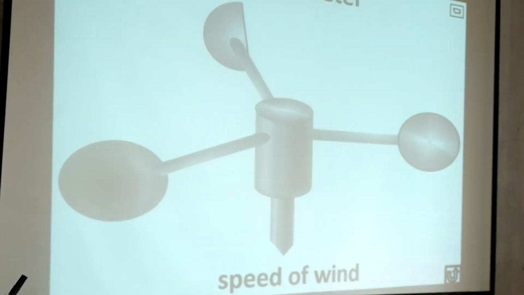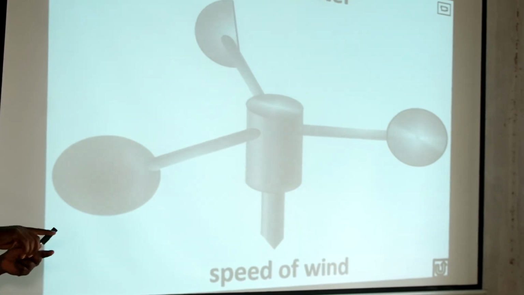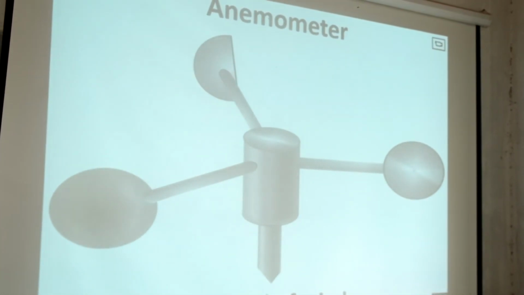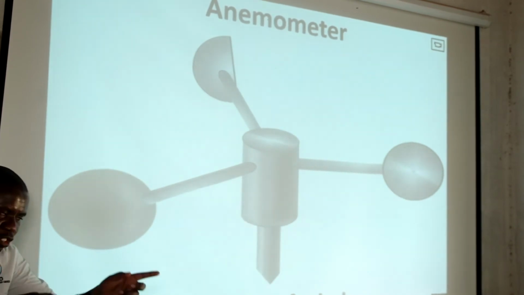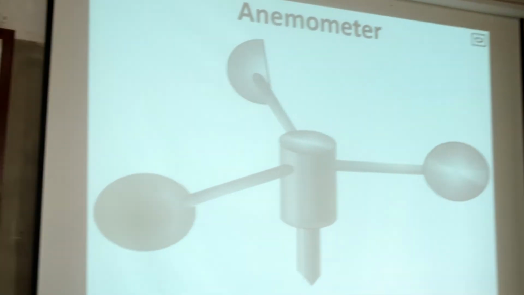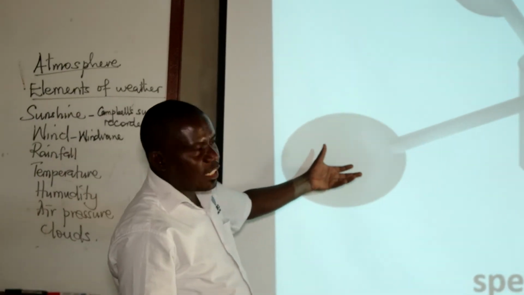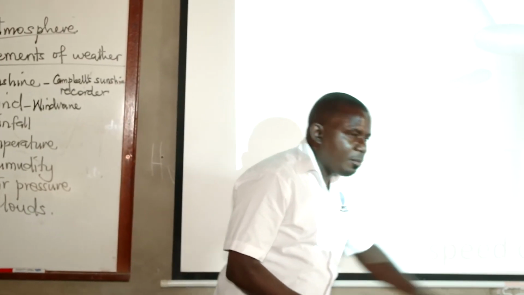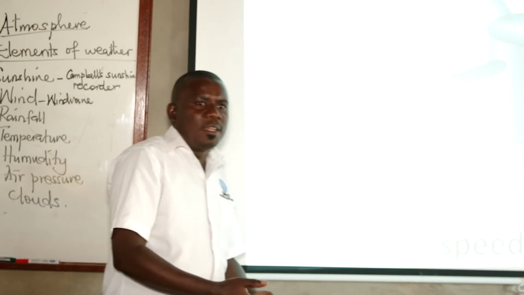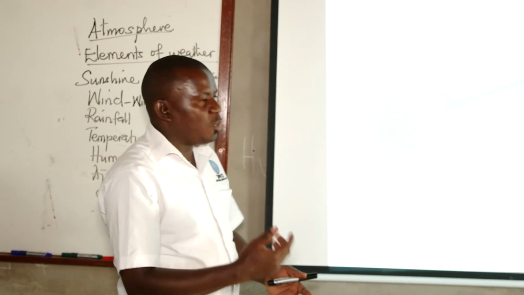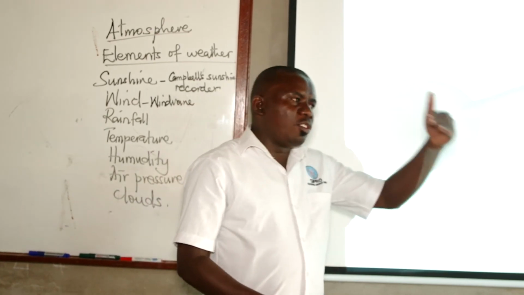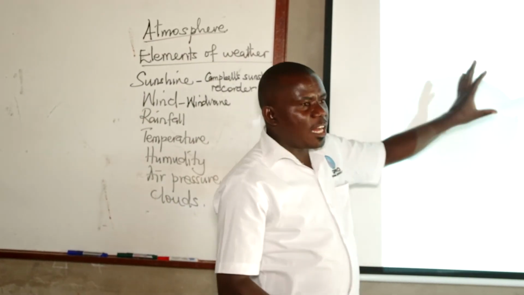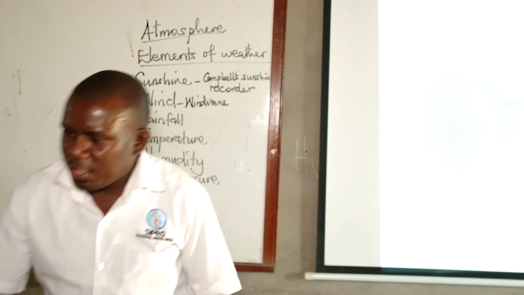You can make your own anemometer. Cut pieces of paper. You connect them to a stick, one paper facing one direction and the other in the opposite direction. As you run in the wind, the paper begins to rotate. That rotation is exactly how an anemometer works. When it rotates, it has a scale somewhere that will be showing you the speed of wind. The speed of wind is measured in kilometers per hour. So this one is an anemometer used to determine the speed of wind.